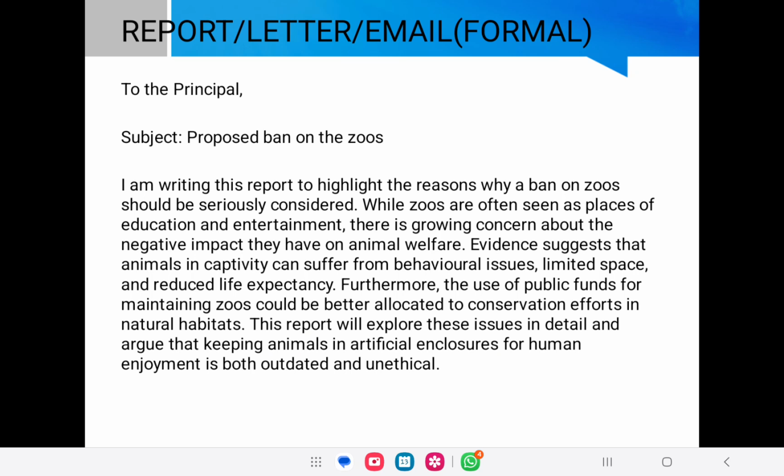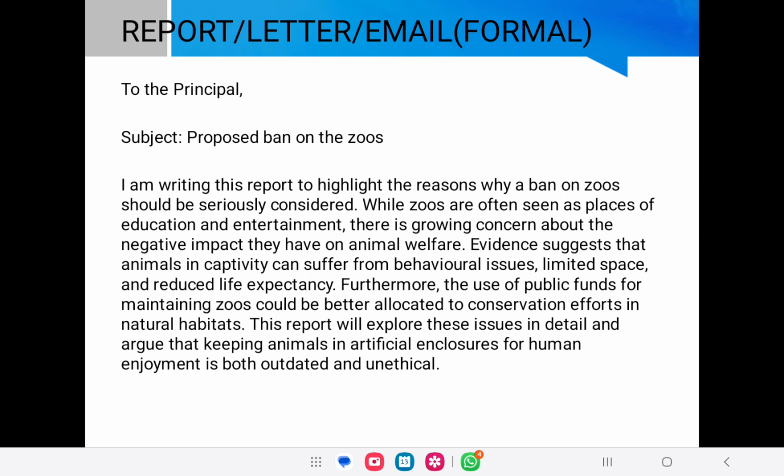Furthermore, the use of public funds for maintaining zoos could be better allocated to conservation efforts in natural habitats. This report will explore these issues in detail and argue that keeping animals in artificial enclosures for human enjoyment is both outdated and unethical. This is the start of the report.